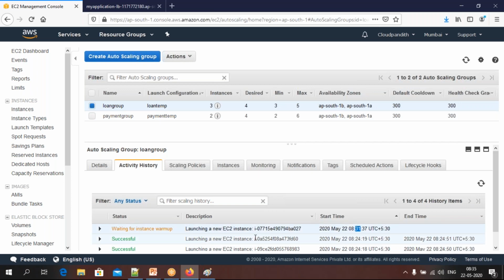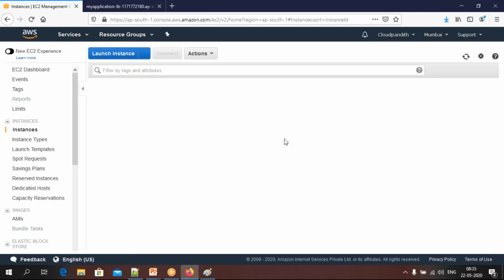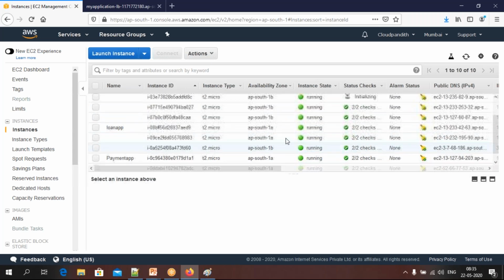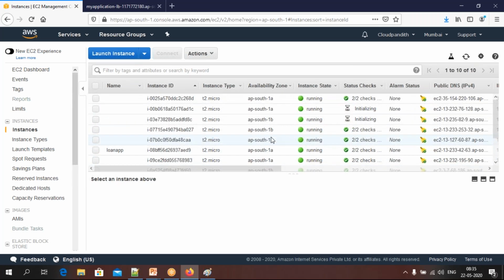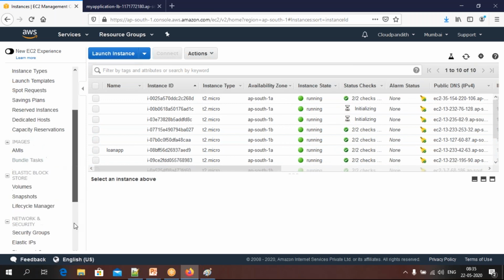So what are these instances? These are the EC2 servers. Come to instances, you can see some 10 or 15 servers now, 4 plus 4 and all those things. All these are running here because they are launched automatically by your auto scaling group. Come to the auto scaling group once again.